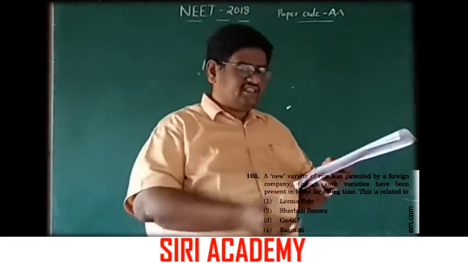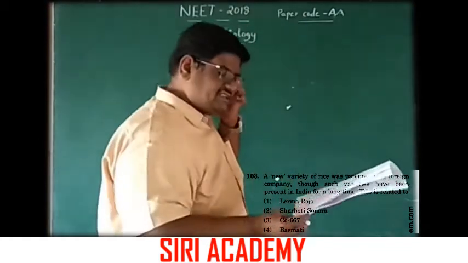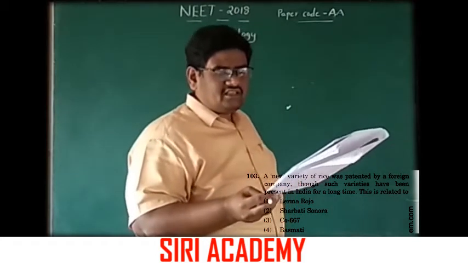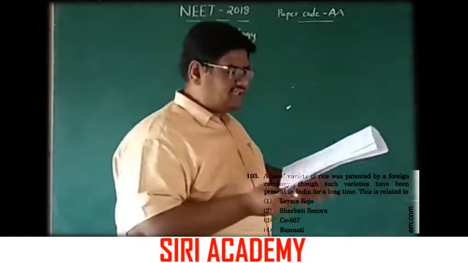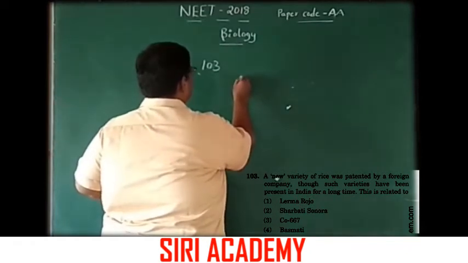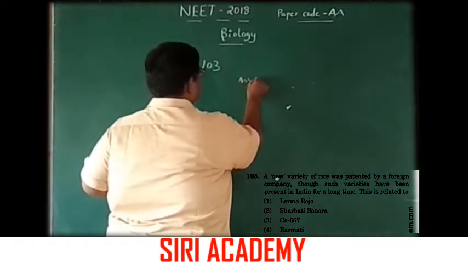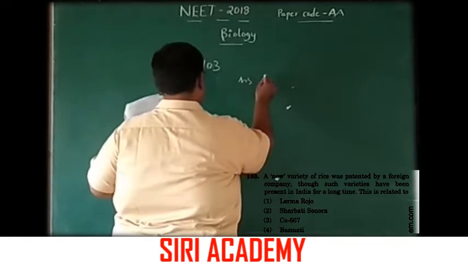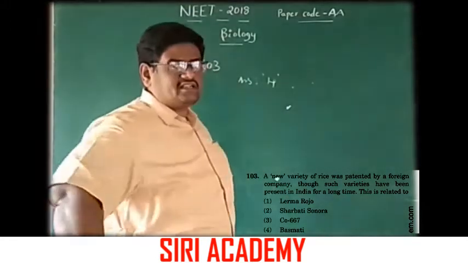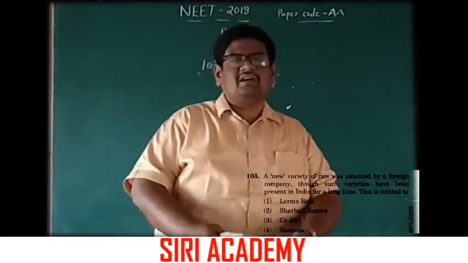Here Basmati is our country's indigenous crop, and the first two are wheat varieties. So the answer is Basmati, the indigenous crop of India, where the biopiracy takes place. Option 4 is the correct answer.